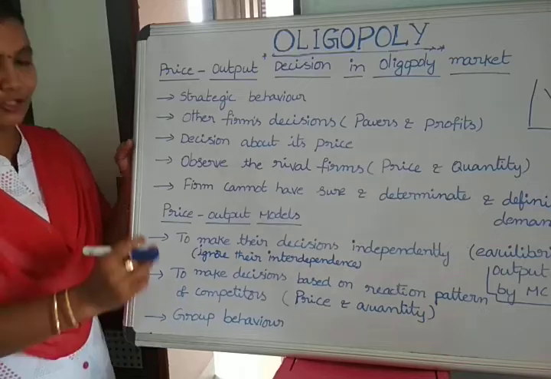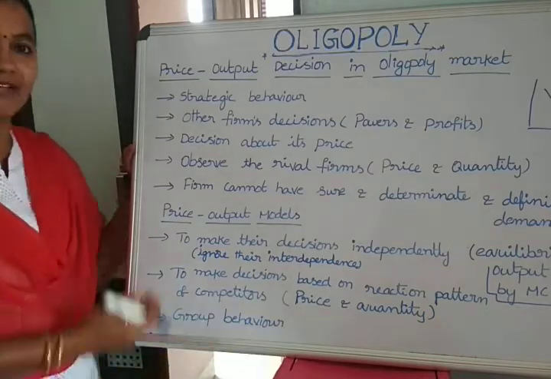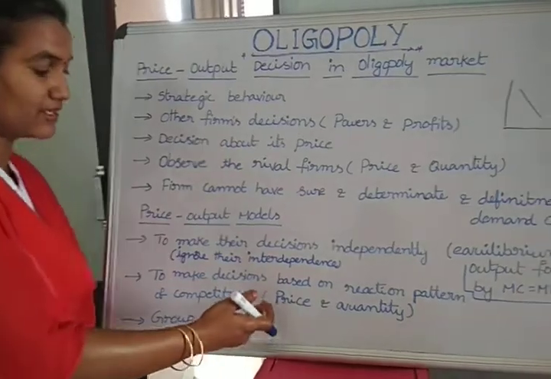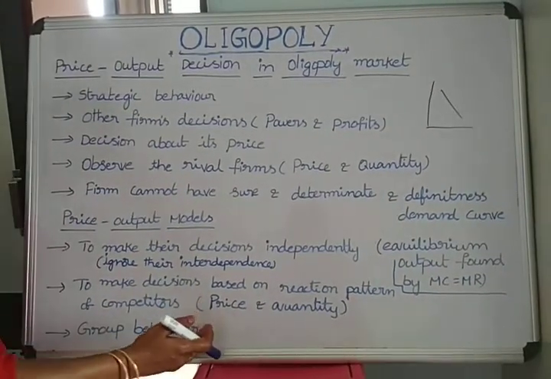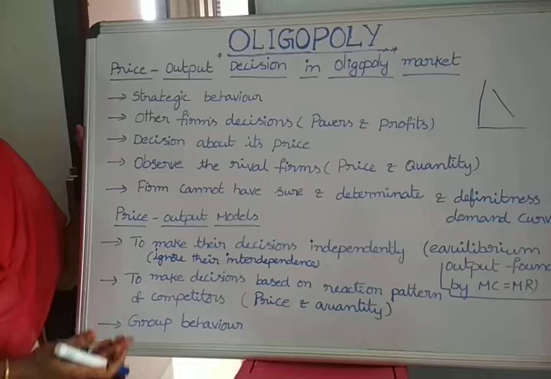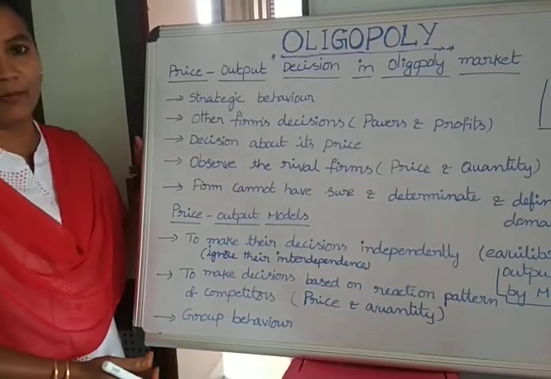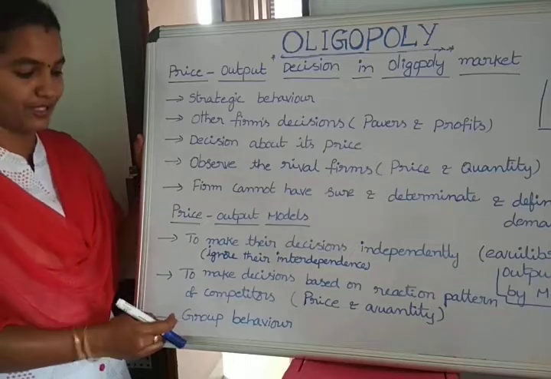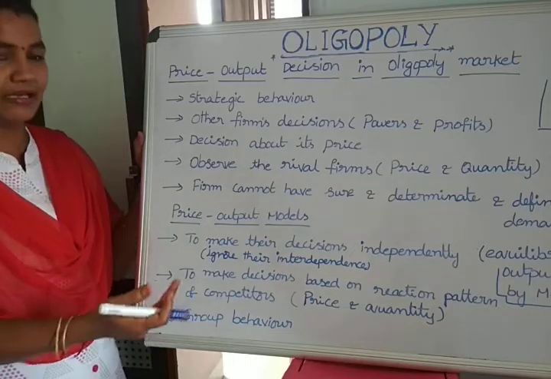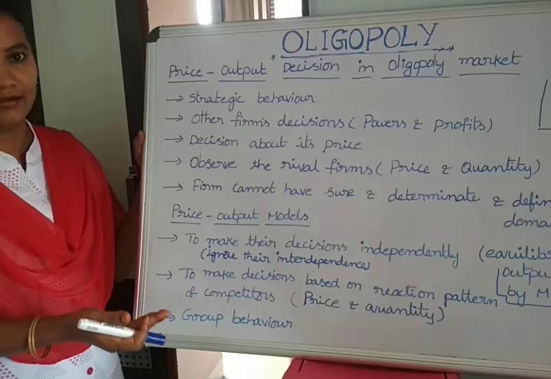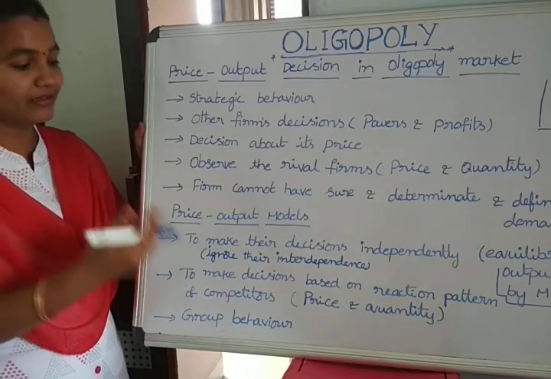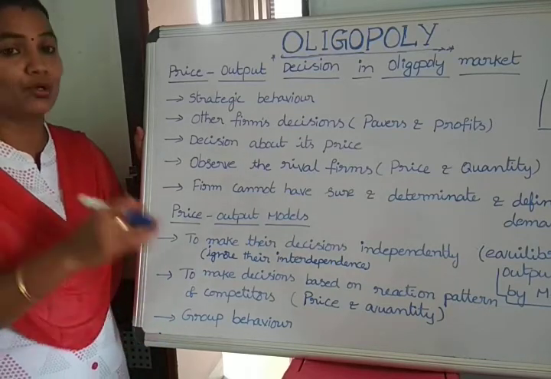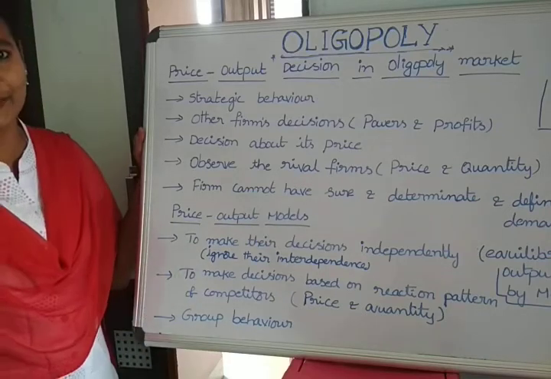Next, the third one is group behavior. Group behavior is one of the characteristics of the oligopoly market, because generally we do not encourage group behavior, but here firms show interest. They willingly pull together to take good decisions about price and quantity for the purpose of profit maximization.